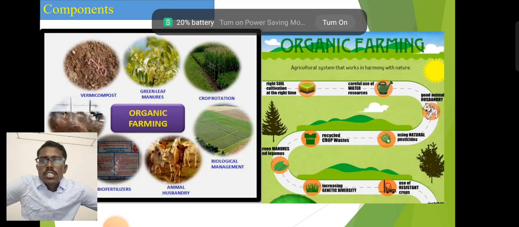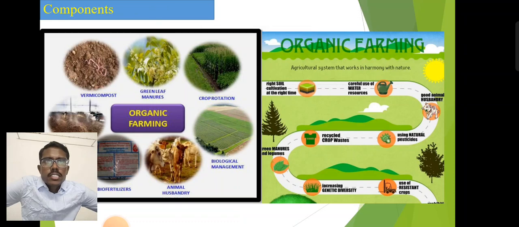Next one is organic farming and the demands. One important aspect of the cropping system when you go for organic farming.